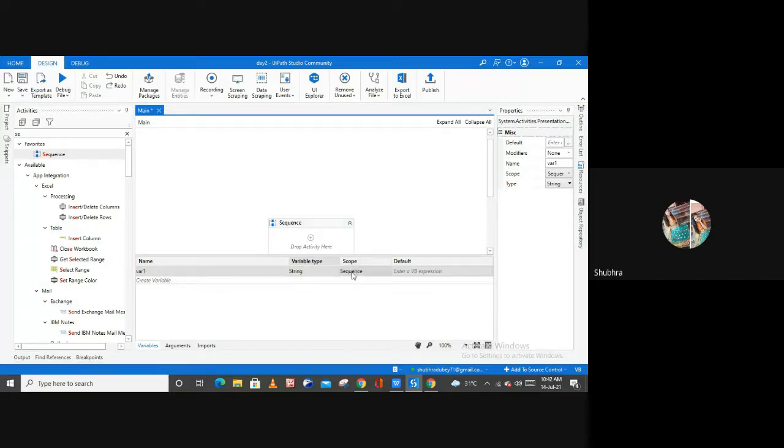And this is the scope. So the scope is sequence. Sequence is nothing but your activity. Inside of this particular activity you are going to use your variable. That's why it is written scope is a sequence.